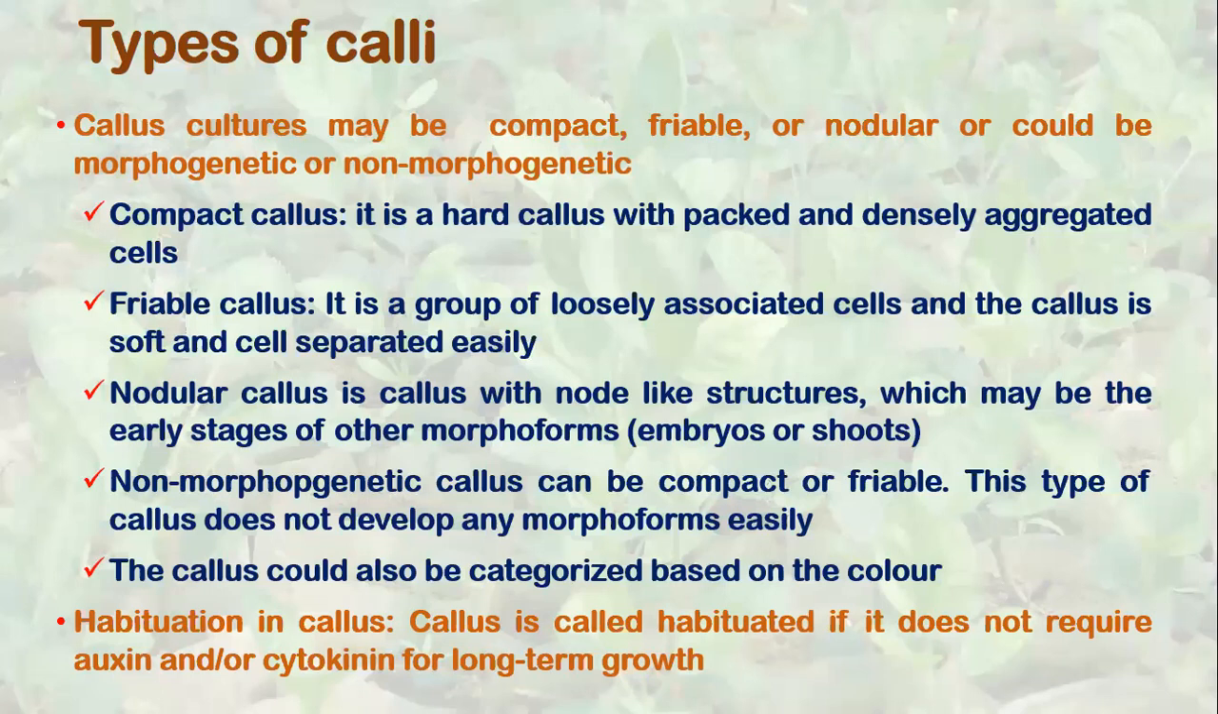So callus growth is PGR dependent. If the callus becomes PGR independent, this is what is called habituation. This is encountered in old callus cultures, where callus retains the capacity to grow in the absence of plant growth regulators. This may be due to two things. One is the cells have accumulated enough endogenous plant growth regulator, and second could be some of the cells have attained the capacity to produce the plant growth regulators, which are a must for growth. So such calli are called habituated calli.